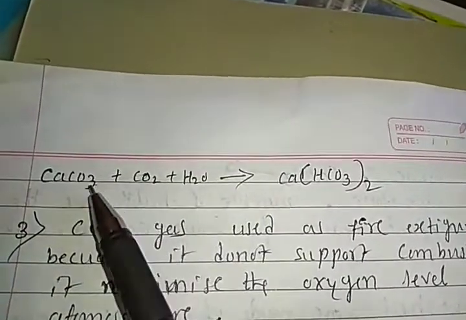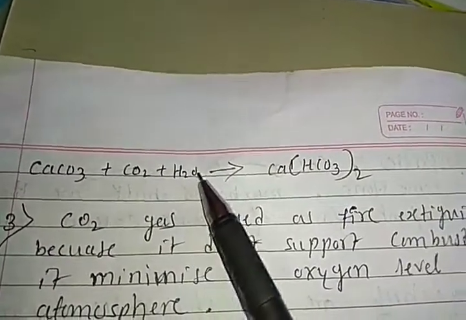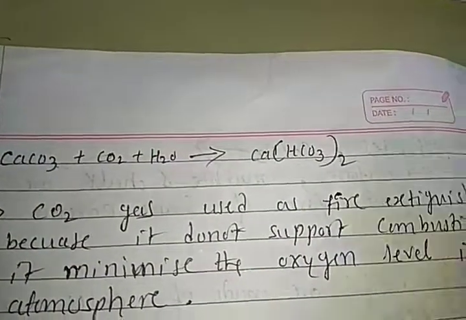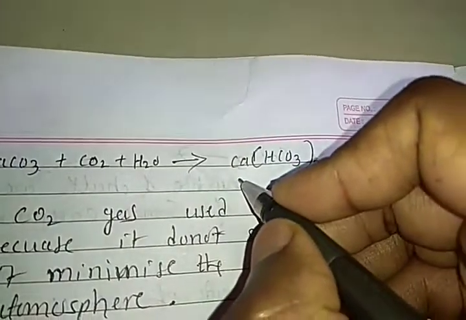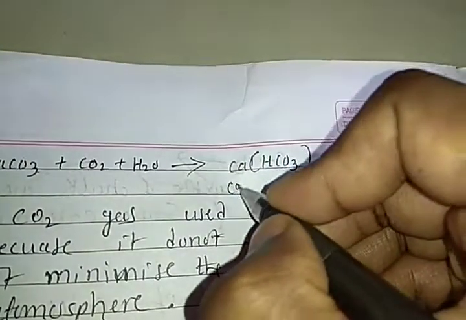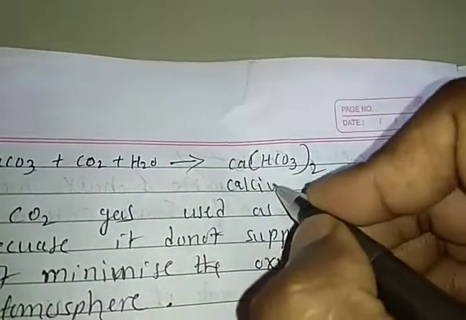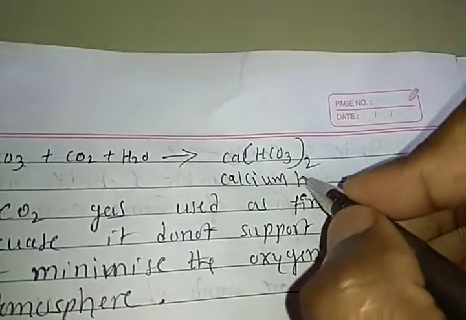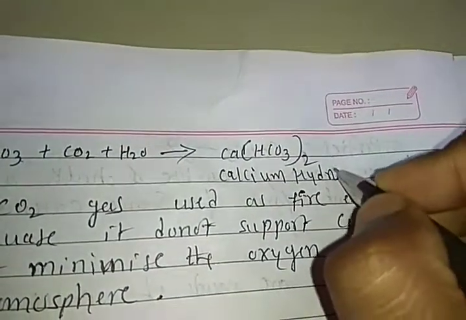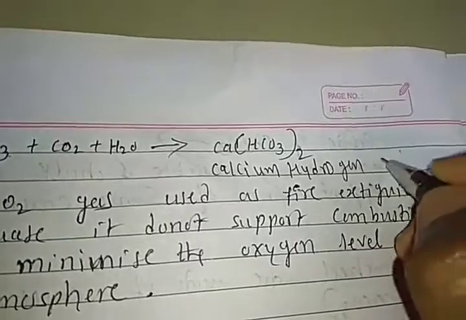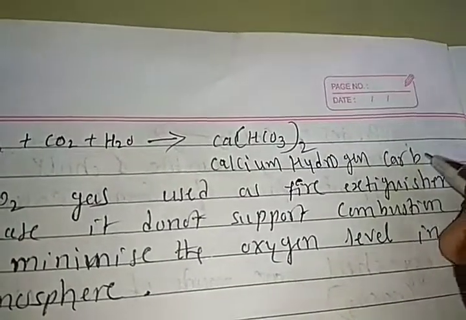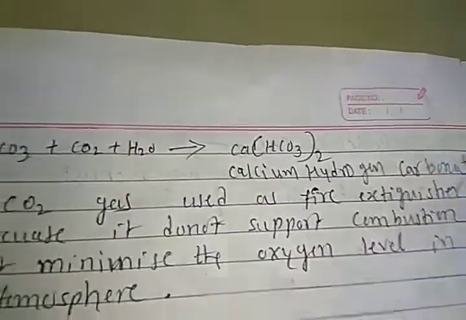So here, calcium carbonate reacts with carbon dioxide and water to form calcium bicarbonate, or calcium hydrogen carbonate. Yes, students.